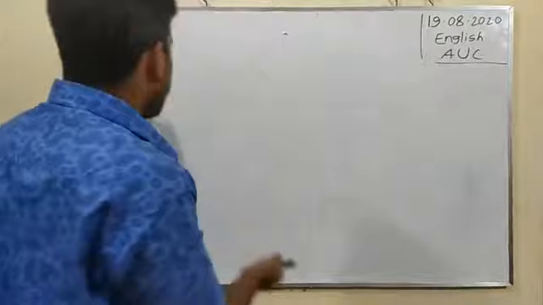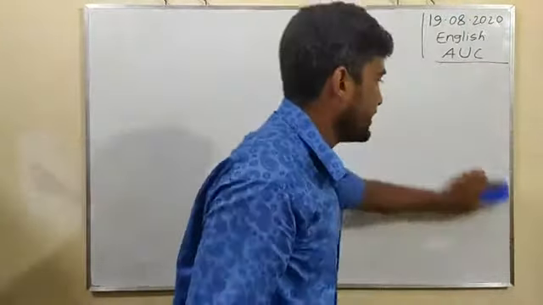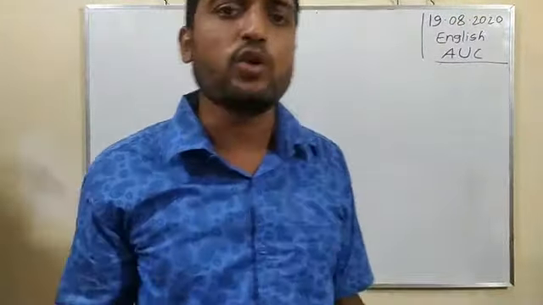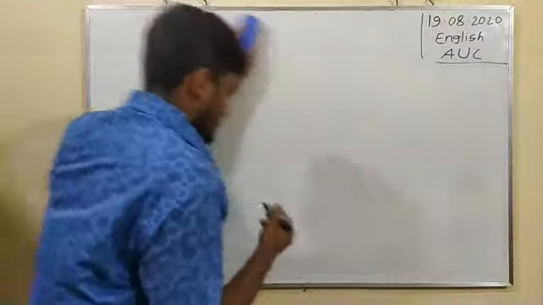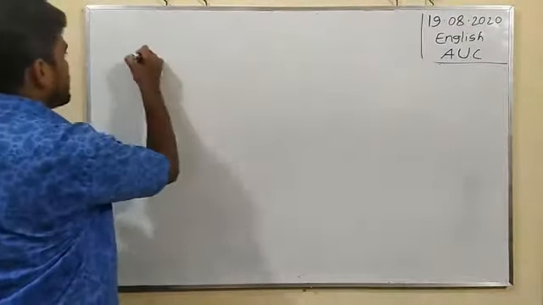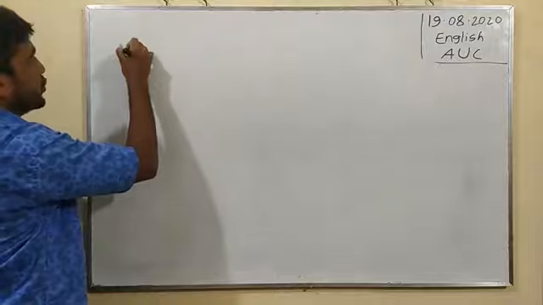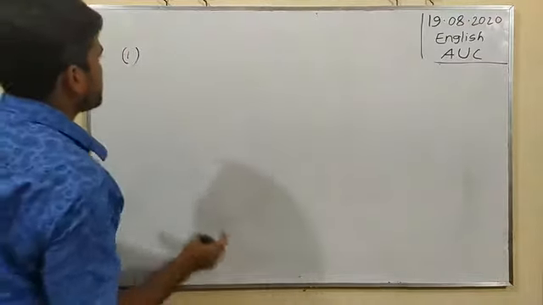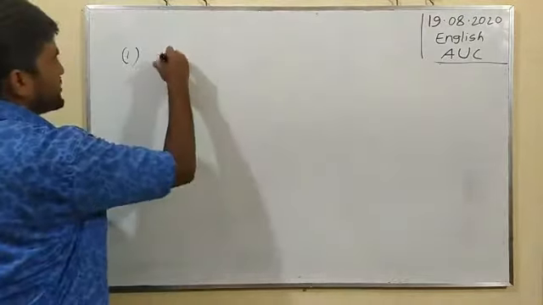It is given just after any particular noun or word. Then write down rule 1. Rule 1: present participle.